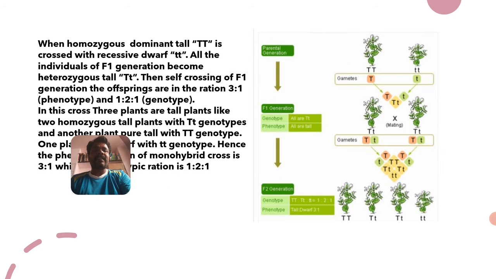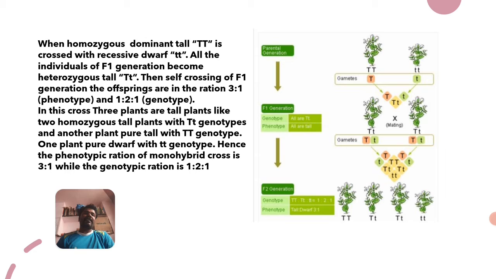Here also you can see the diagrammatic representation. One is a tall plant and another is the dwarf plant, which carry the genotypes capital T and small t, which bear gametes in the form of capital T and small t. They are crossed with each other and yield a hybrid that carries the heterozygous genotype, capital T, small t. This is the F1 generation, the first filial generation, in which all the plants are heterozygous, but all the plants are tall, as per Mendel's law of dominance.